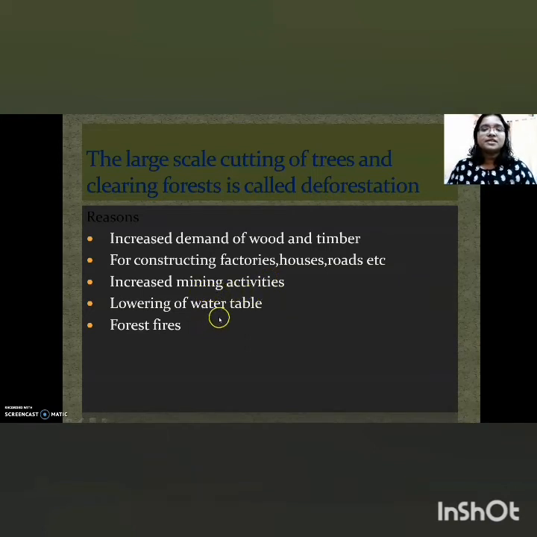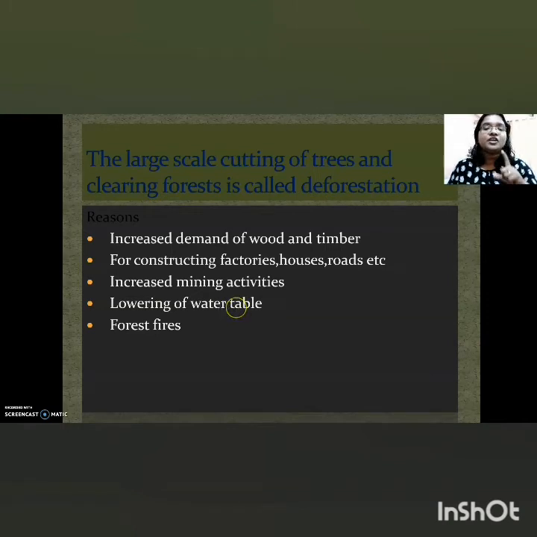The fourth one is lowering of the water table. Plants have a major role in cycling water back to the environment. When we keep on cutting plants, there will be a lesser number of plants, so the transpiration rate will be less, the evaporation rate will be less, and it will affect even the average rainfall.